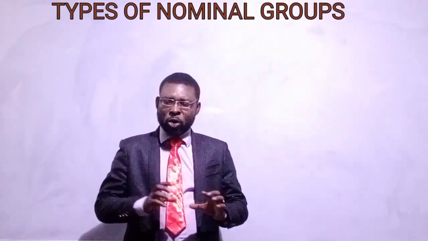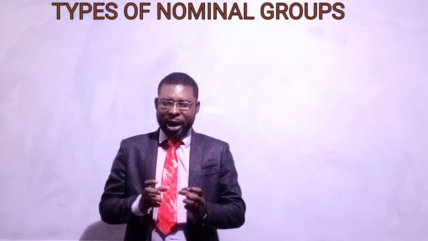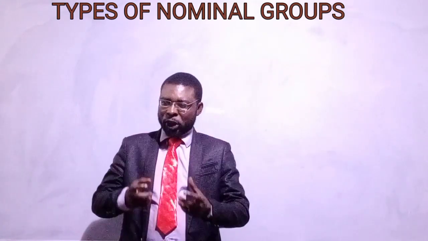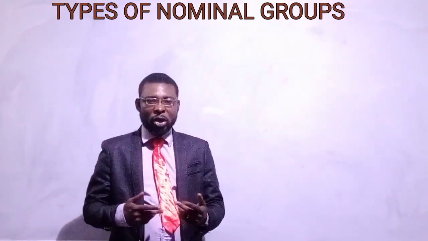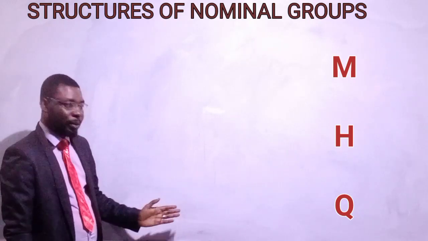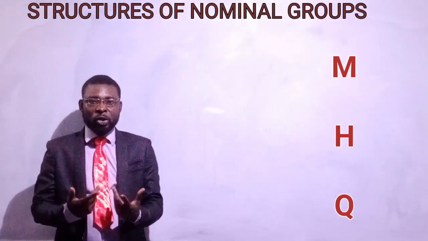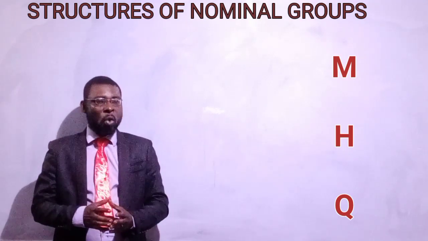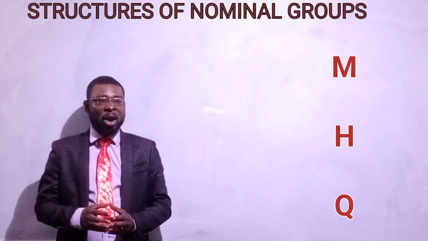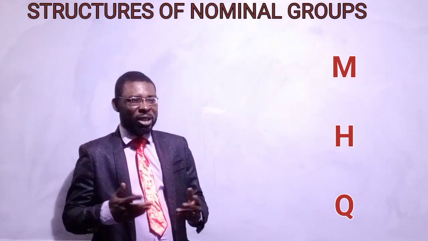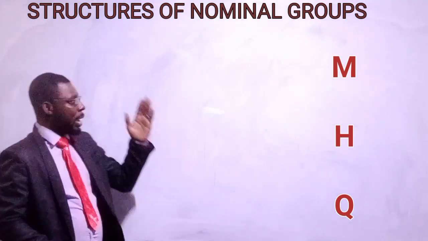It should be noted that nominal groups have a peculiar structure they adopt when they surface, and the structure is MHQ. This is the structure nominal groups usually adopt whenever they appear within a sentence or a clause. Now, what do these labels stand for?